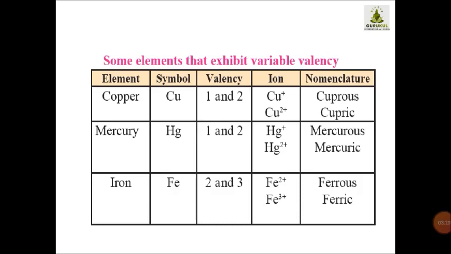In the condition when the iron is having valency Fe2 plus, any element which is formed by such type of iron will be named as ferrous. And when it is having the variable valency 3, that is 3 plus ions, then it is known as ferric. So we know ferrous sulfate, ferric sulfate, ferrous oxide. These are certain examples of the variable valencies of different elements.